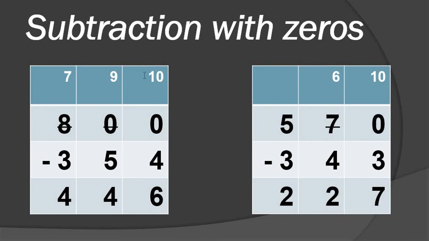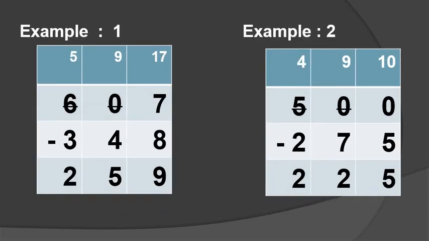Okay, now these are examples number 1 and 2 of subtraction with 0. Let's see how we can know this sum is a subtraction with 0. See here, a 0 is coming in the question, so it's called subtraction with 0. That's why example number 1 is again subtraction with 0: 607 minus 348. 7 minus 8, is it possible? No, so I am taking the borrow. 10 plus 7, 17 minus 8, so 9.